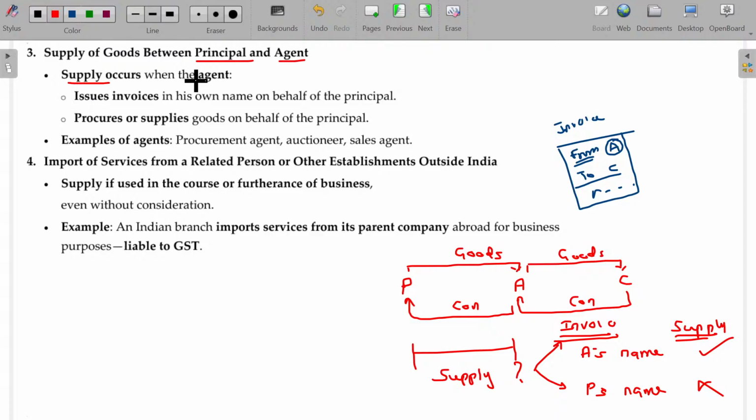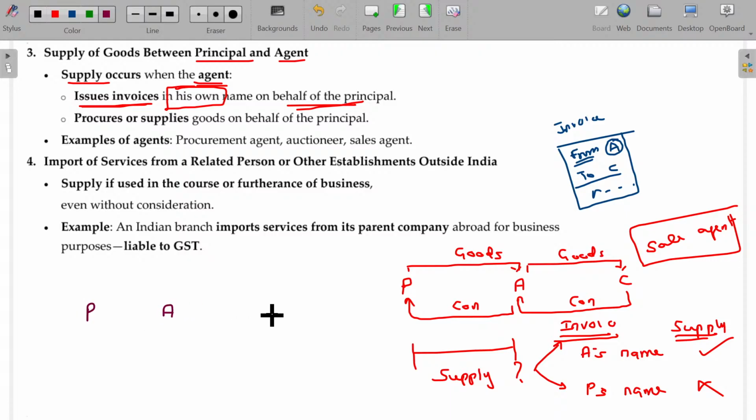Supply occurs when the agent issues invoices in his own name on behalf of the principal. This is a sales agent. Now P and A, and a seller.